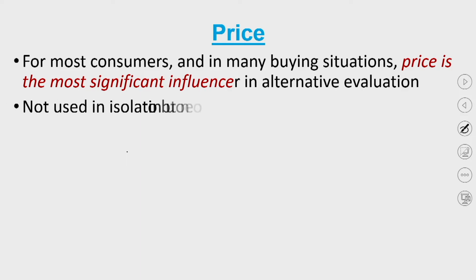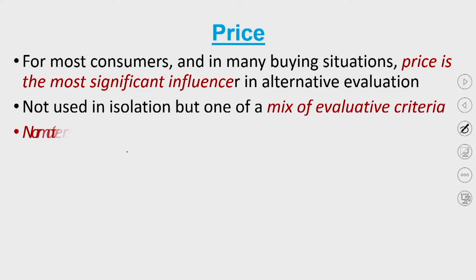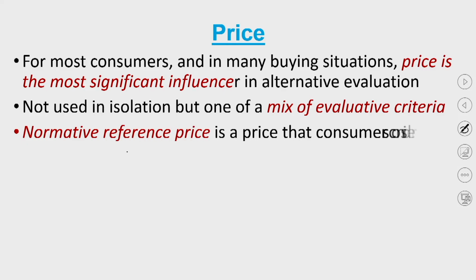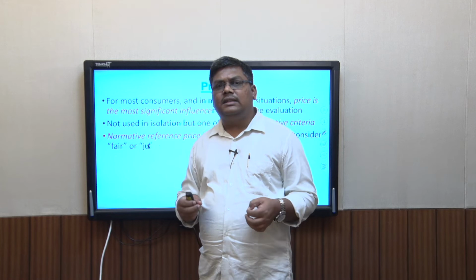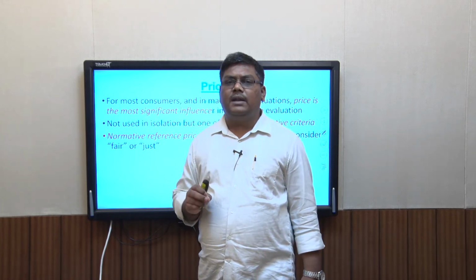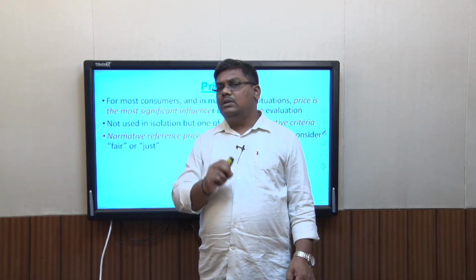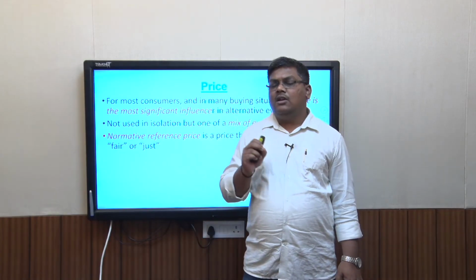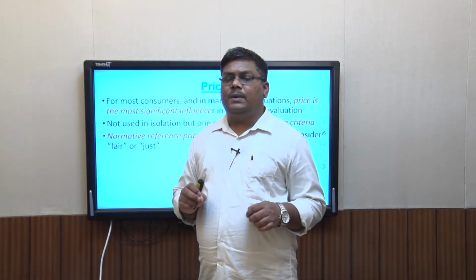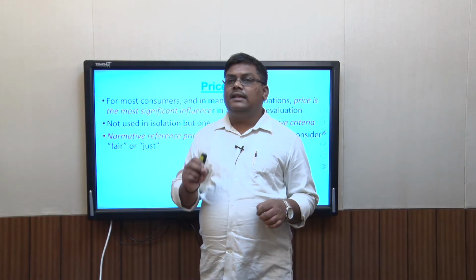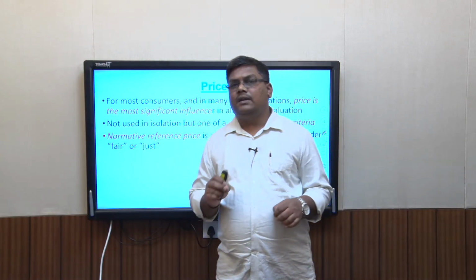Now price generally is not used in isolation, but as one of a mix of evaluative criteria. When I actually look at the price of a product, it is not the single price that is quoted on the product that I am looking at. Price being the most important criterion of how you evaluate a product and make the final choice, it is not just the price quoted on the product which is important.